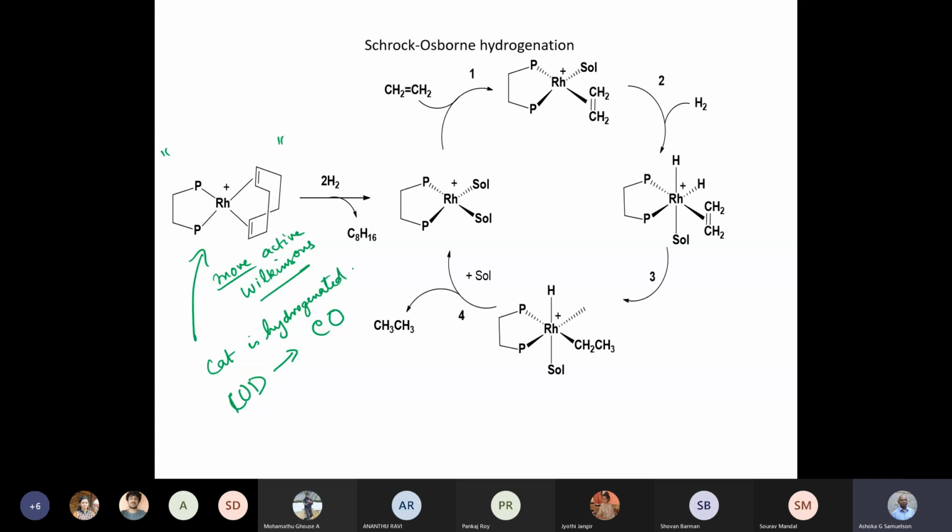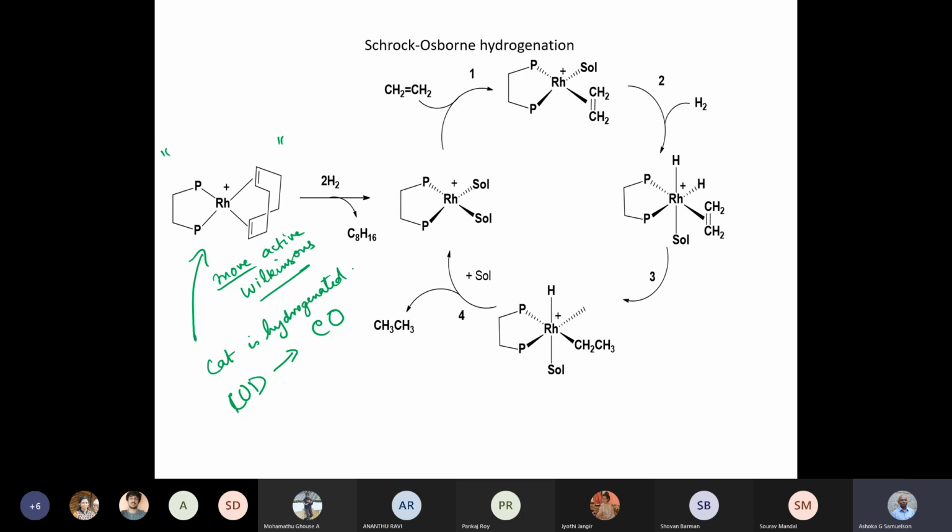The solvent which is present in the medium is the ligand. Sometimes it could be acetonitrile or THF, which could be a suitable solvent for coordinating to the rhodium, and that is the active species which is going to enter the catalytic cycle.